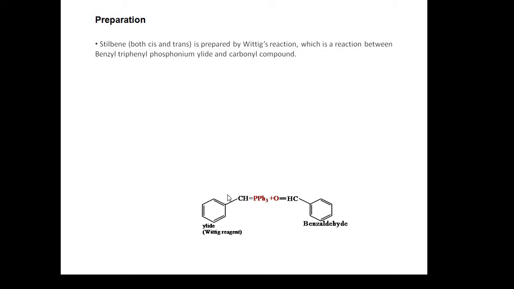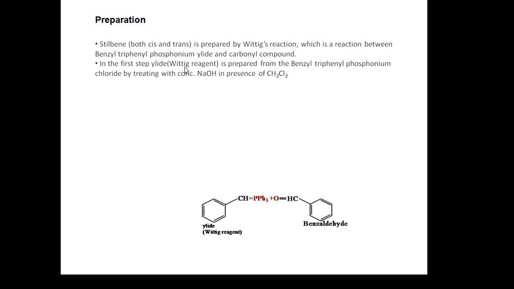In this Wittig reaction, we have to prepare the Wittig reagent first from benzyl triphenyl phosphonium chloride by treating it with concentrated sodium hydroxide in the presence of methylene dichloride.